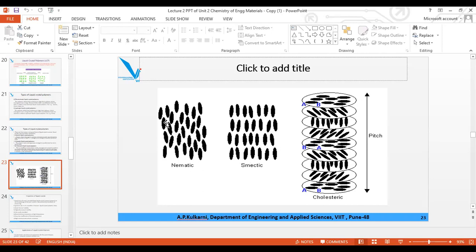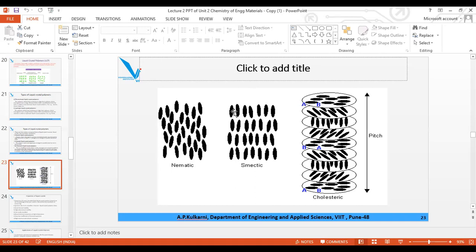Now here you can see that parallelly a somewhat distinct arrangement is there, but laterally it is a totally disturbed arrangement. So parallelly they are arranged in an ordered manner, but laterally they are not in a fixed manner. That type of liquid crystal is called nematic.